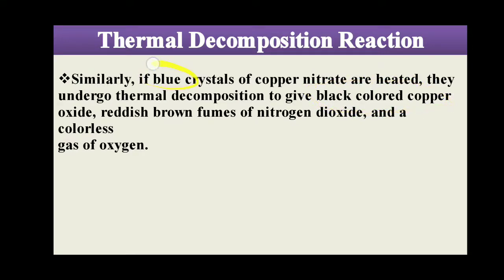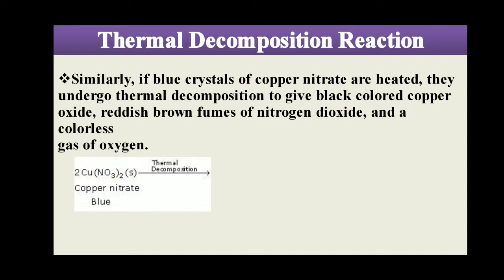Earlier it was blue in color, now black. Copper nitrate breaks down into copper oxide, a reddish brown fume of nitrogen dioxide in gaseous form, and a colorless gas, oxygen. Now let me show the chemical equation.